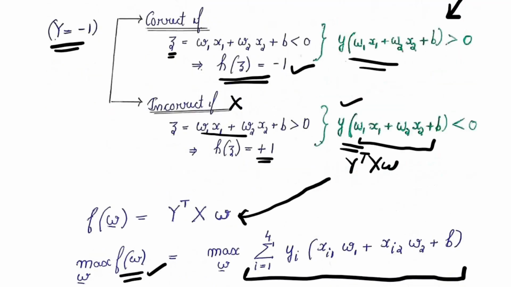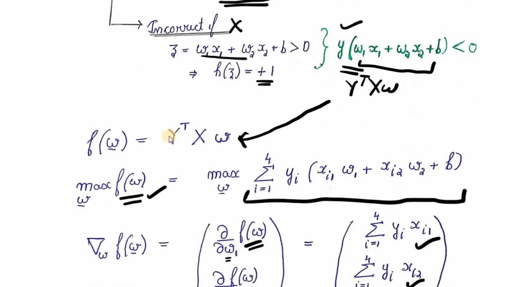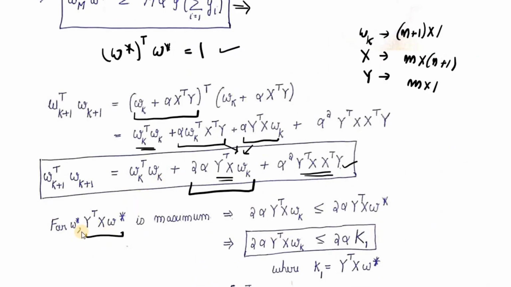Like we had the objective function f of w to maximize, y transpose xw we wanted to maximize, and since W star is one of the solutions which is giving a zero misclassification, in this derivation as well, y transpose x W star is the maximum value which we can attain.